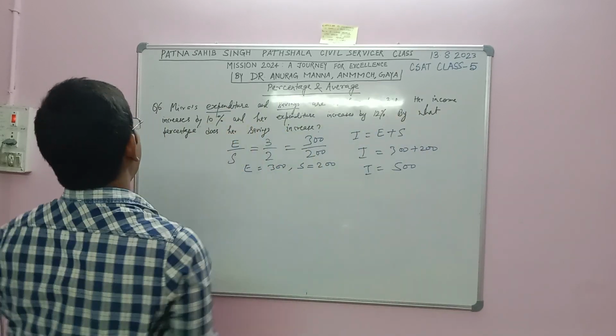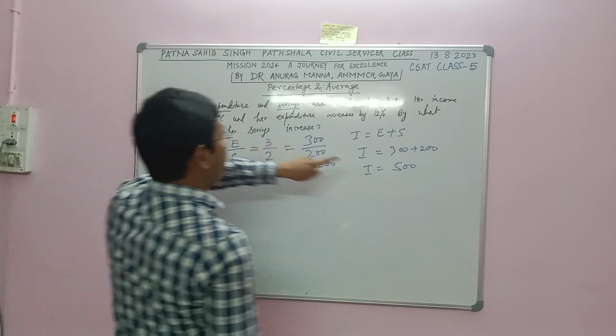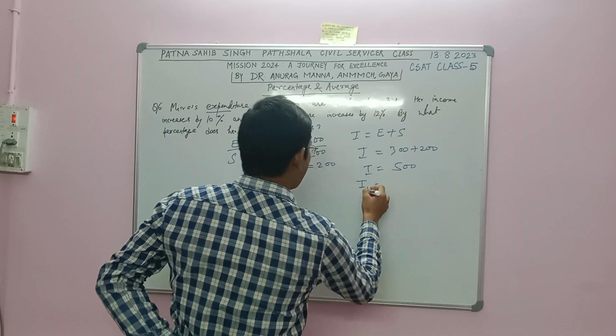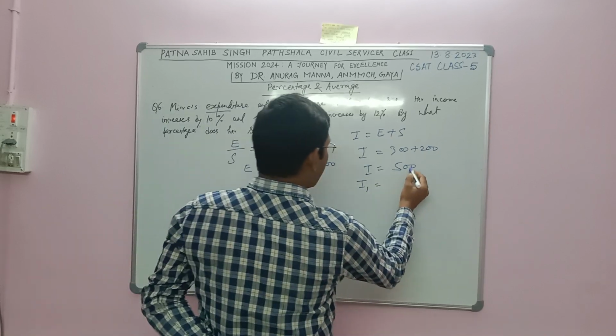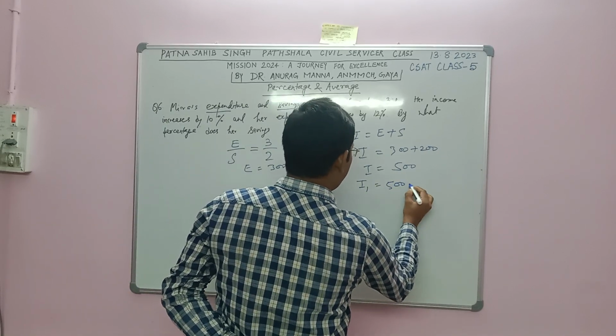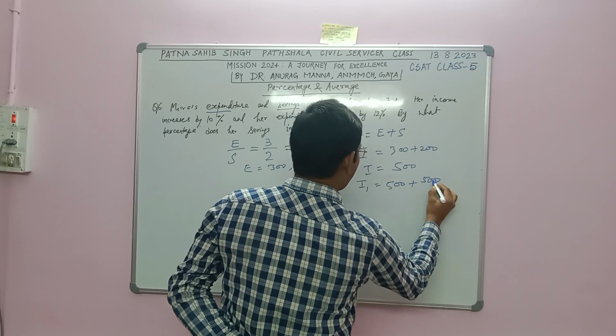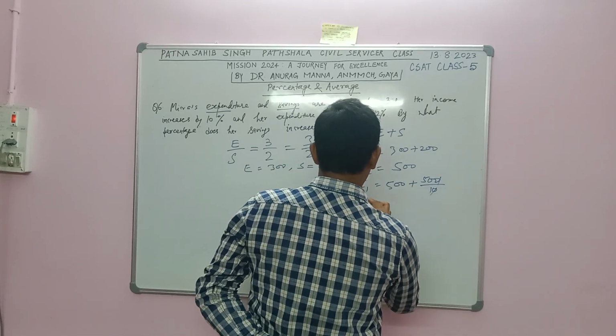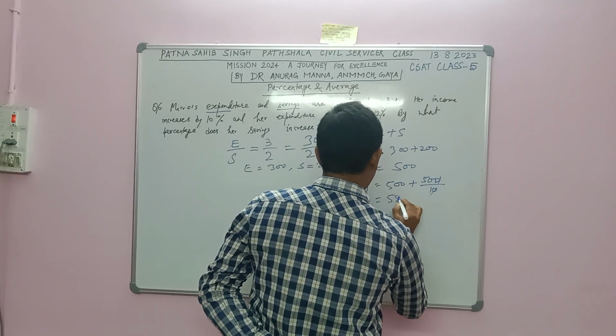Now her income increases by 10%. 10% of 500 is 50, so the new income I1 will become 550.